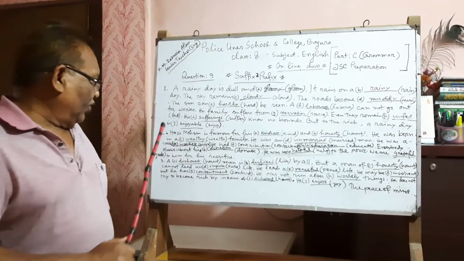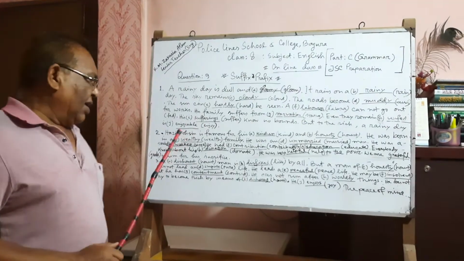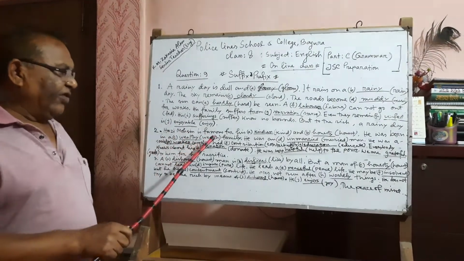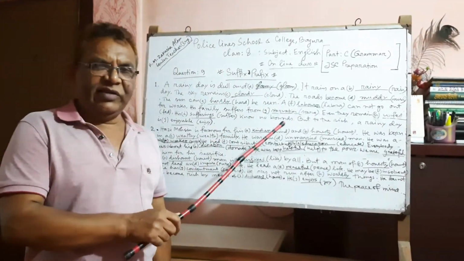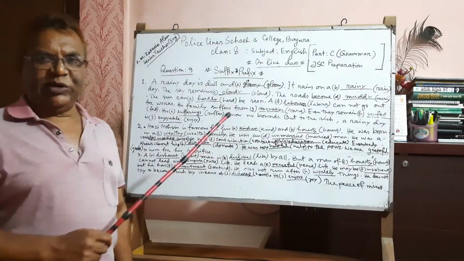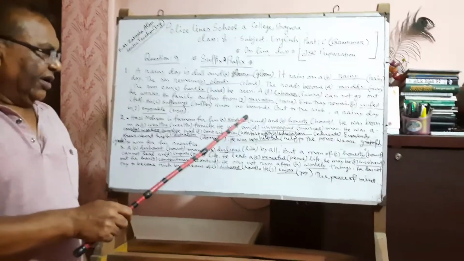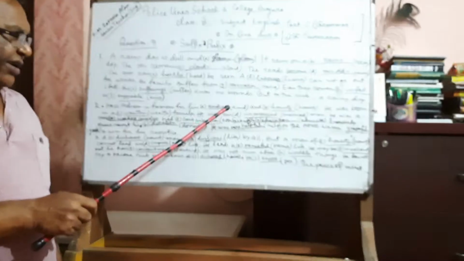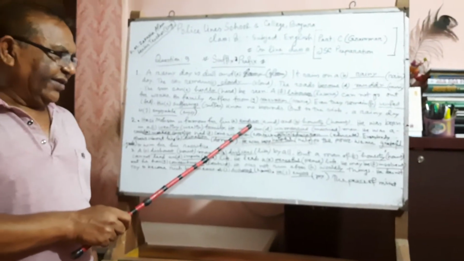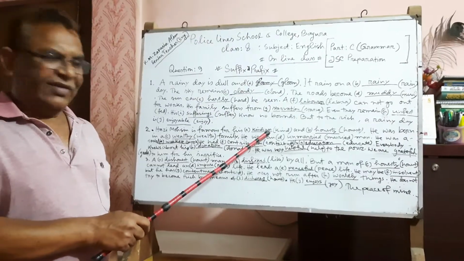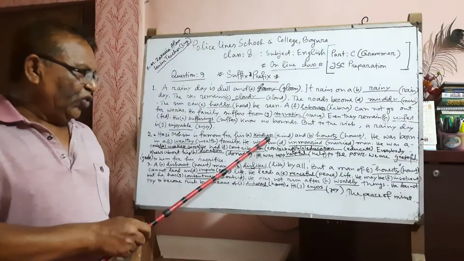Question number 2. Haji Mohsin is famous for his kind. Here kind is the root word. But kindness is the suffix. Ness is to be connected with the root word kind.